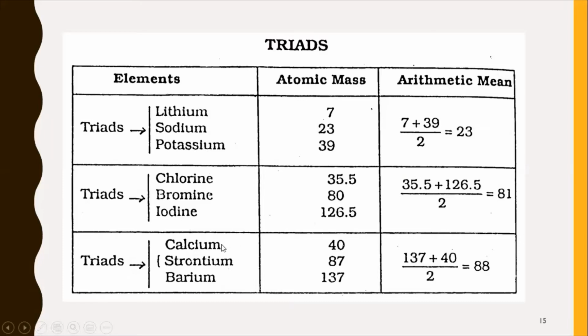In a similar way, he took another triad, which is calcium, strontium, and barium. Now, by taking the mass of the first one and the third one, he added both and divided by 2 and obtained the result, which is 88, while the mass of strontium is 87, which is approximately the same as the arithmetic mean of the other two.